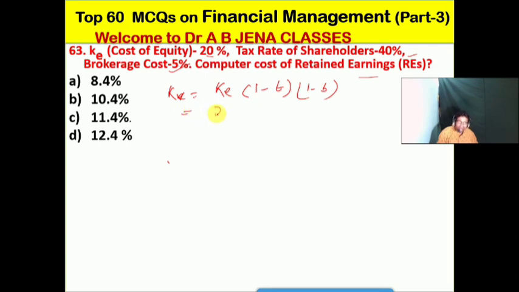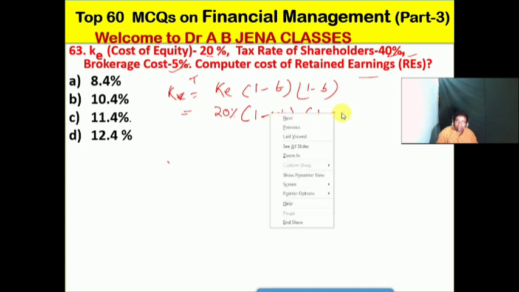Cost of equity is 20%, into 1 minus T. The tax rate of the shareholder is 40%, so 1 minus 0.4, into 1 minus the brokerage cost, which is 5%, so 0.05.